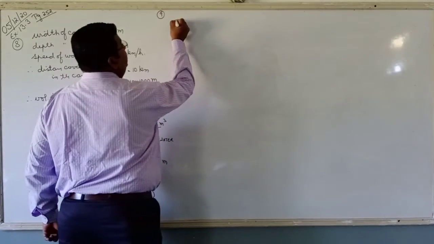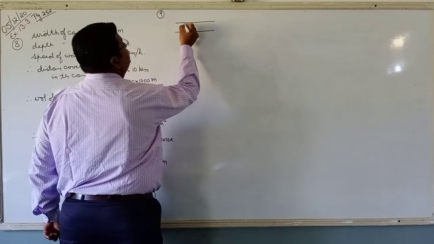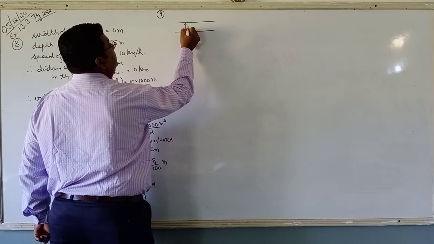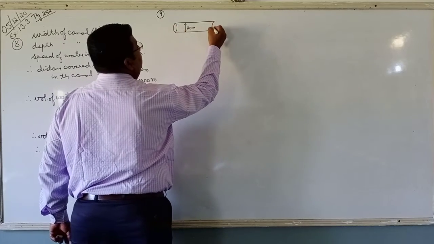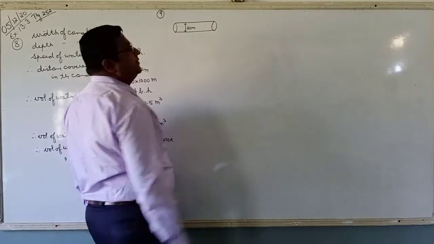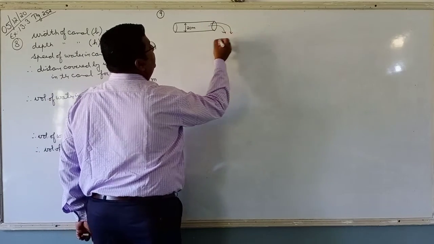This is a pipe whose internal diameter is given to us, 20 centimeters. And the water in this pipe is flowing into a cylindrical tank.